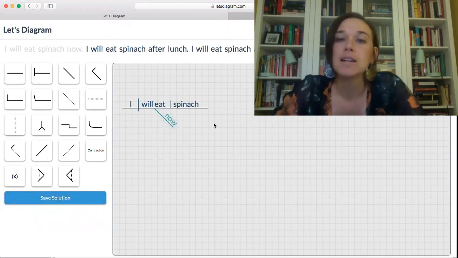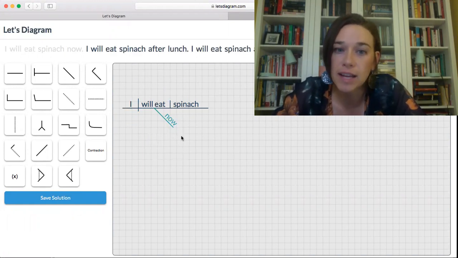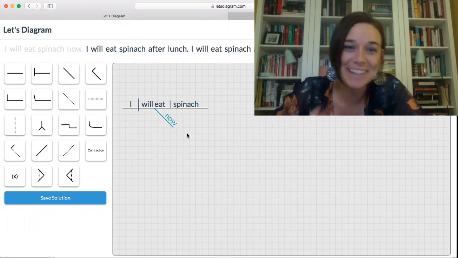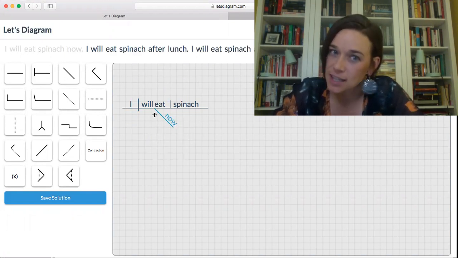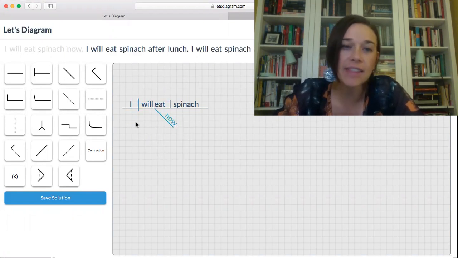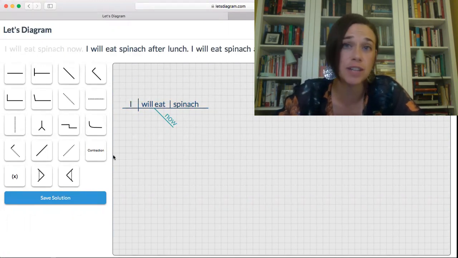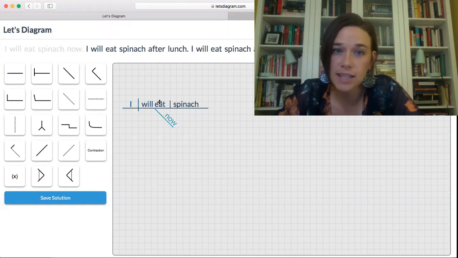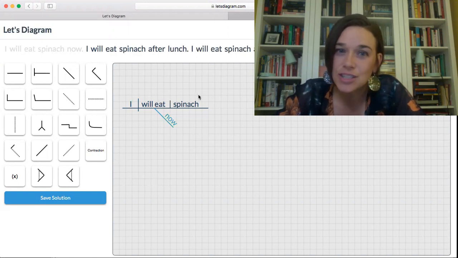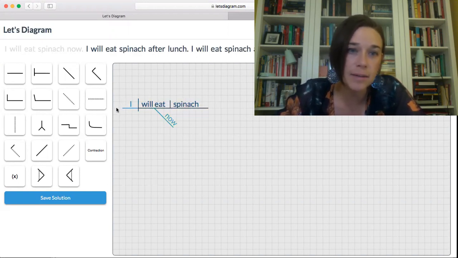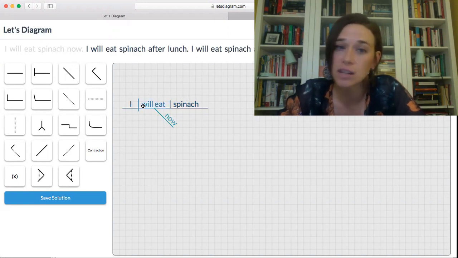All right. So here's what I want to point out. Now is a word. We know it's a word, right? And it's an adverb. It's telling us more about the verb. And this whole thing up here is a clause. It does contain a subject and a verb. It has the subject I, and the verb is will eat. Now, isn't it interesting that right within the base line here of this clause, there's also a phrase, because the verb is a verb phrase. So just wanted to point that out.